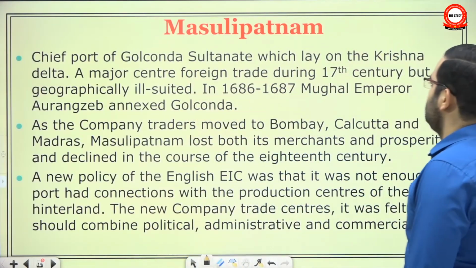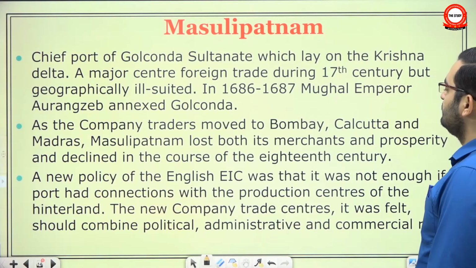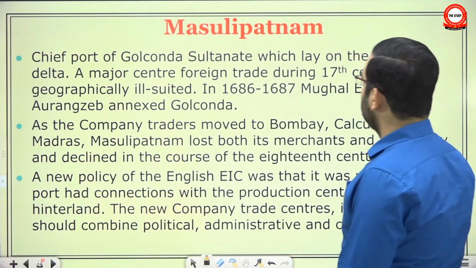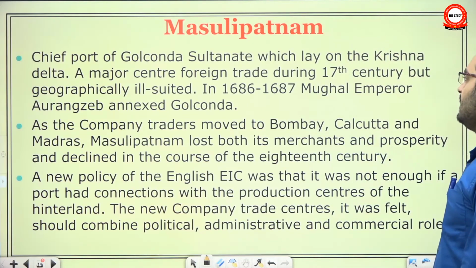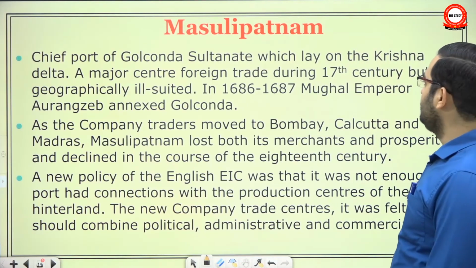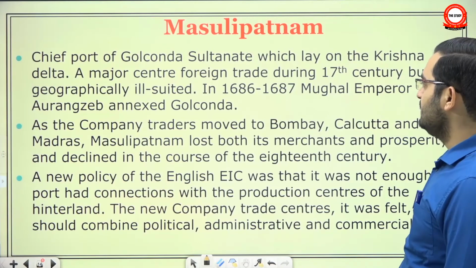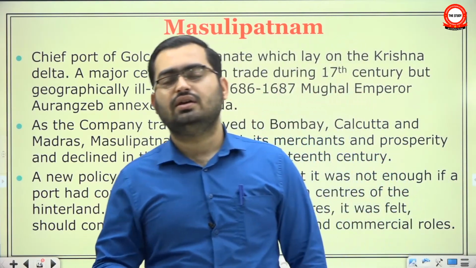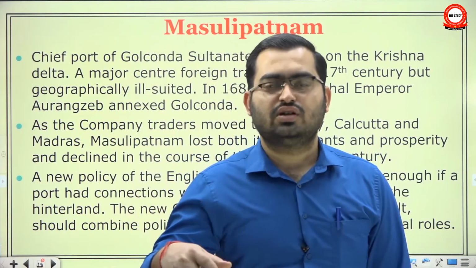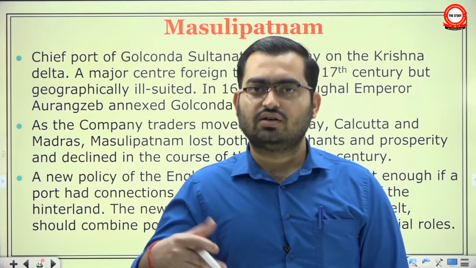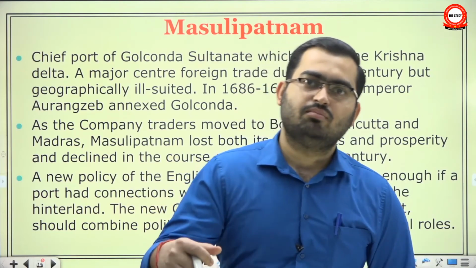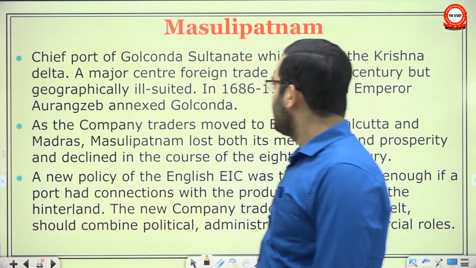And at last we see Masulipatam. It was the chief port of the Golconda Sultanate, which lay on the Krishna Delta. It was a major center of foreign trade during the 17th century, but geographically ill-suited. One of the foreign traders says that the local sources of water were mostly brackish, so water was always a problem. Also, it was a shallow port, so not much activity could go on from there.